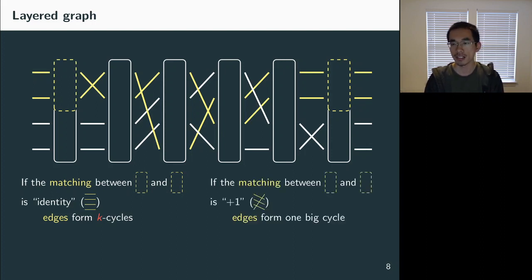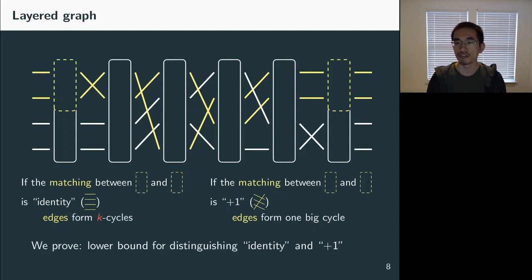And now suppose that the matching between these two boxes is actually a +1 matching, meaning that the ith vertex in the first layer connects to the i+1th vertex in the last layer through the edges in the middle. And in this case, all these yellow edges will form one big cycle, because the first vertex in the first layer connects to the second vertex in the last layer, which connects back to the second vertex in the first layer, and so on. So everything will be connected in the top half.